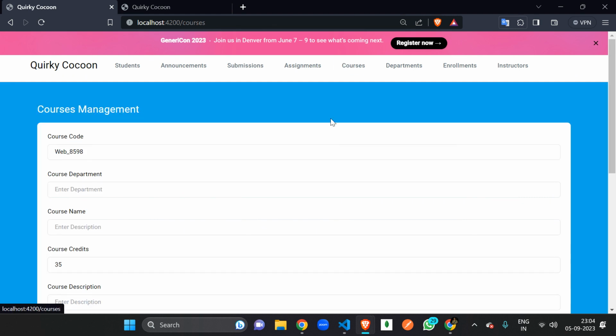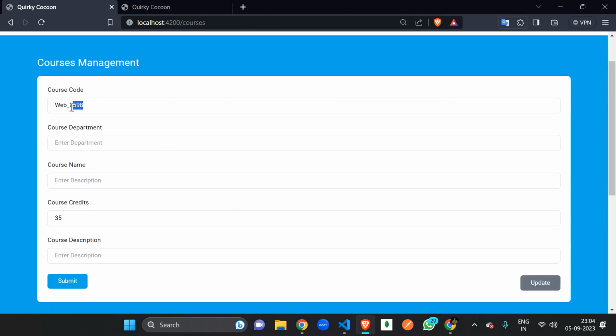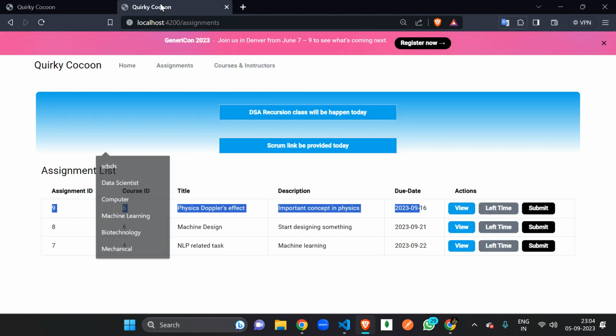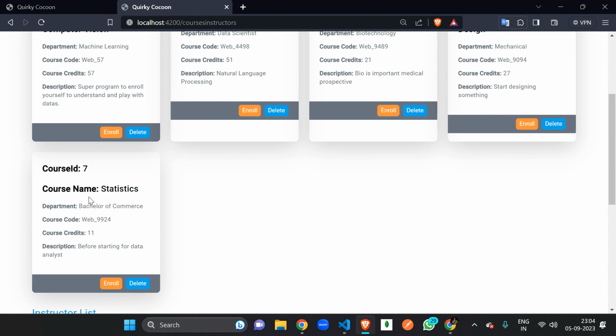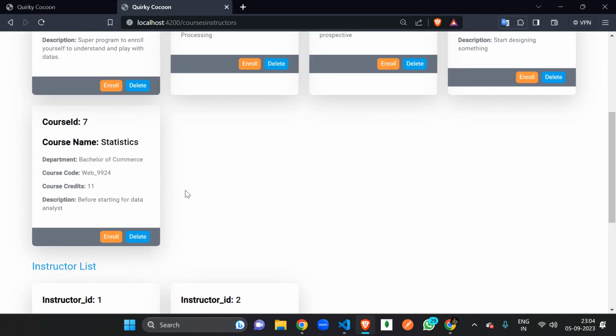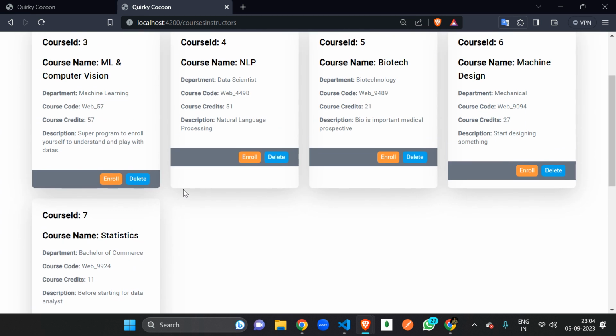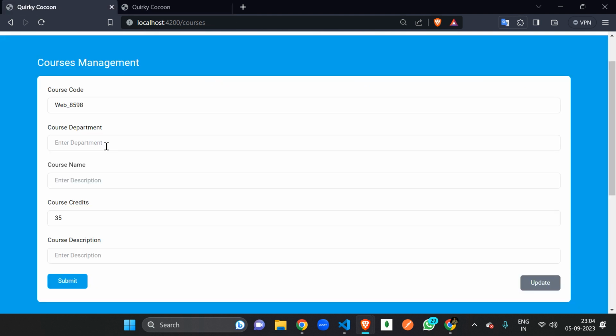Now move to the code section, and this is the random data generated. I already used math.random kind of thing in this, and the course credits on the basis of that, right? So we want to create some courses; here we have one, two, three, four, five courses. So we want to add some more courses, like data analyst this time, right?